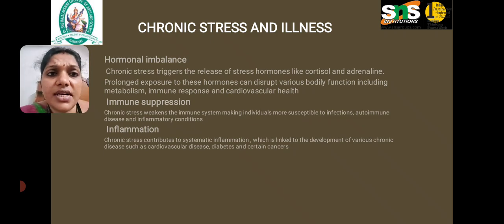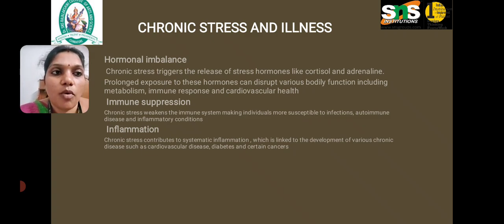Chronic stress and illness is because of hormonal imbalance, immune suppression, and inflammation. Chronic stress triggers stress hormones, for example cortisol. Cortisol is a hormone in our body that is related to stress.